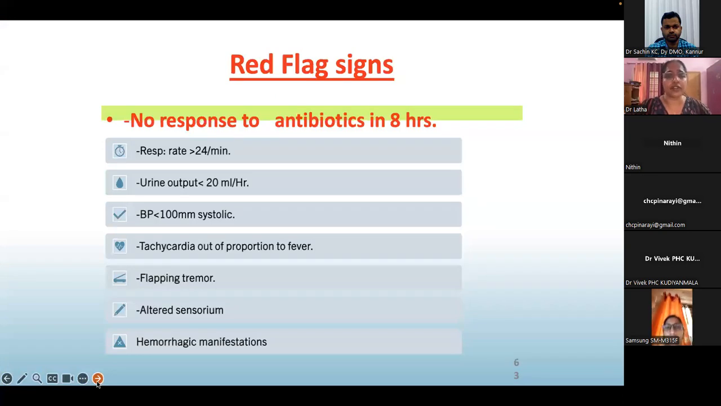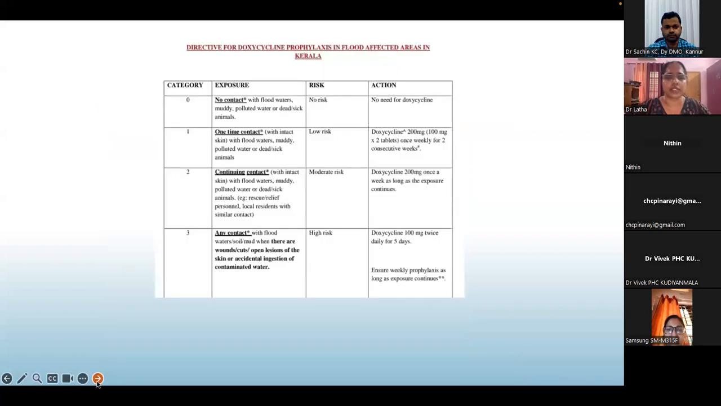Now, these are the red flag signs: no response to antibiotics in 8 hours, respiratory rate more than 24, urine output less than 20 ml per hour, BP less than 100 millimeter, tachycardia out of proportion to fever, flapping tremors, altered sensorium, hemorrhagic manifestations. So these are the red flag signs.